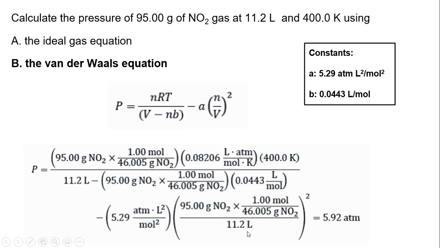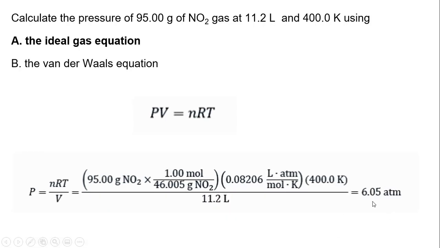So it looks like a very big, difficult equation. You guys have handled far worse than this. And you survived chapter 6. So believe me, this is nothing. And it ends up having a pressure, all the units should cancel out, of 5.92. This is definitely lower than 6.05. Not a lot, but it is lower, and it did take into account the deviations for it.